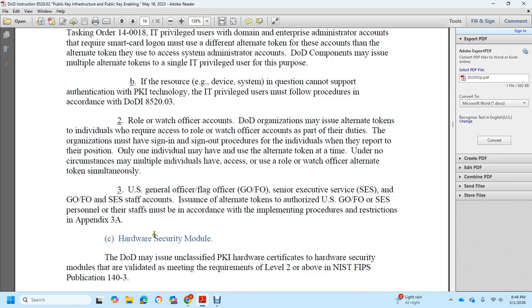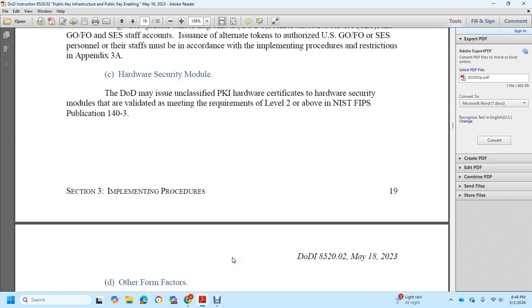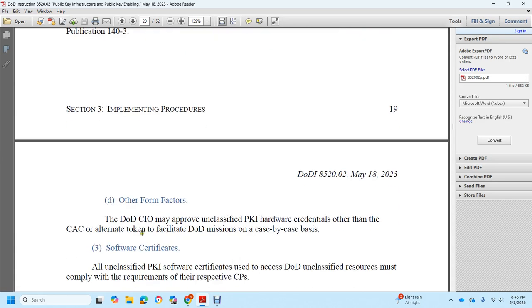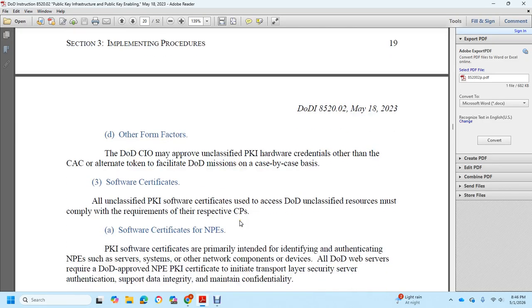Hardware security module: the Department of Defense may issue public key infrastructure hardware certificates on a hardware security module validated as meeting requirement level 2 or above of NIST FIPS Publication 140-2 or 140-3, or other form factors. The Chief Information Officer may also approve public key infrastructure hardware credentials other than the common access card, called limited tokens, for DoD mission use on a case-by-case basis.